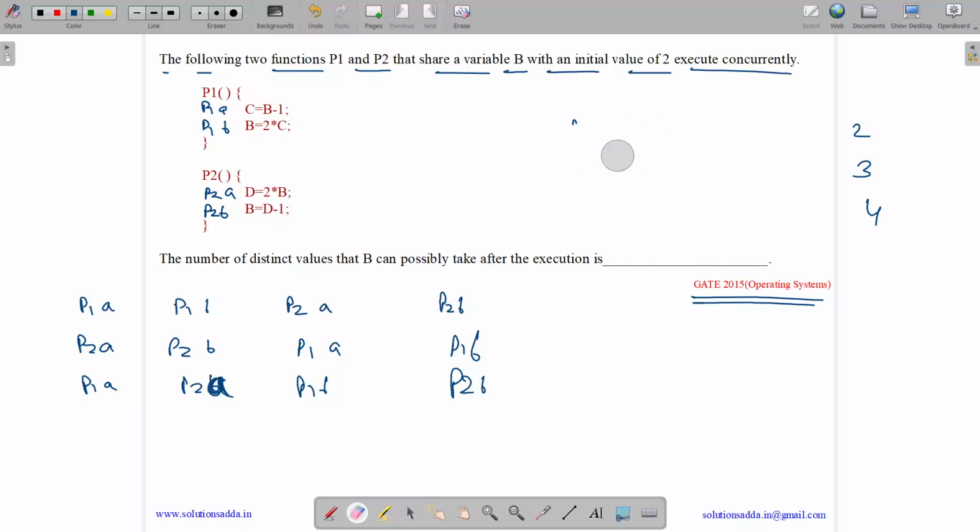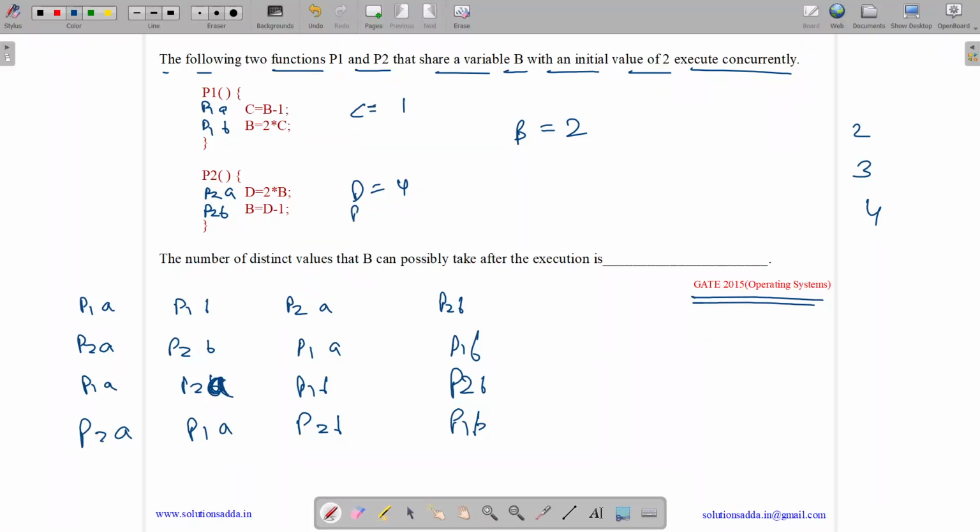Let us see if any other sequence is possible. We can have P2A, P1A, P2B, P1B. So B had a value 2. P2A, D will hold 2 into B, which is 4. P1A, C will hold B minus 1, which is 1.